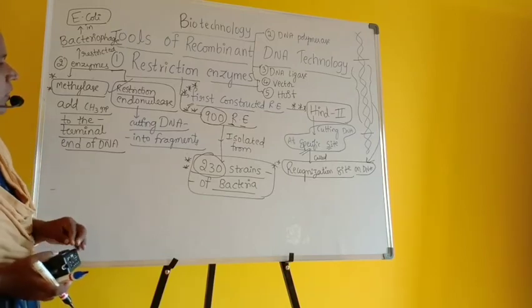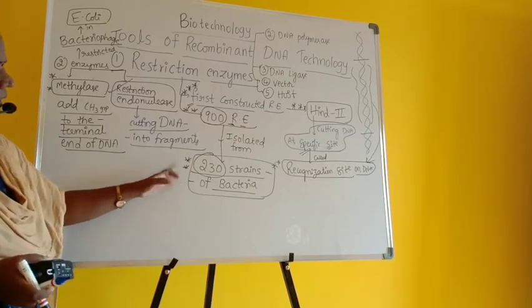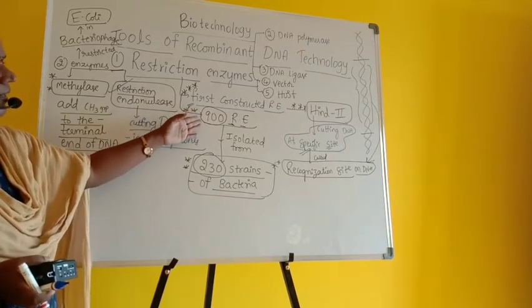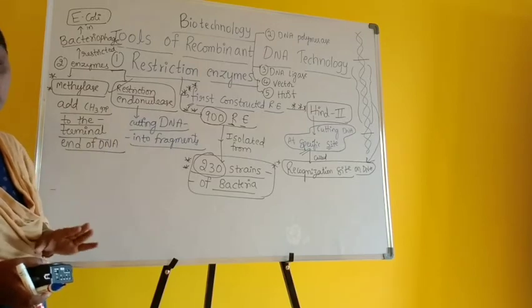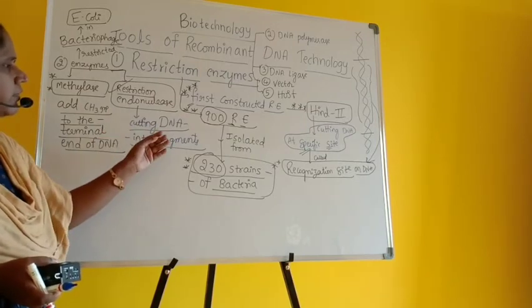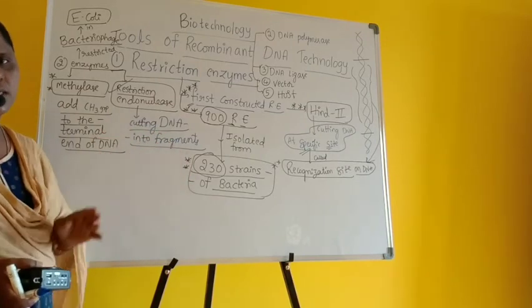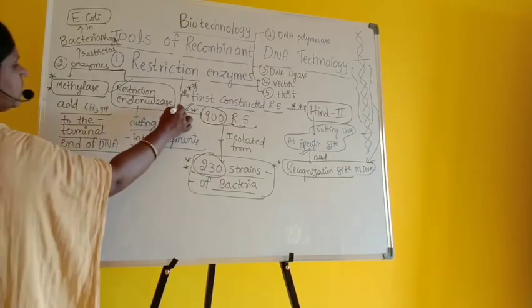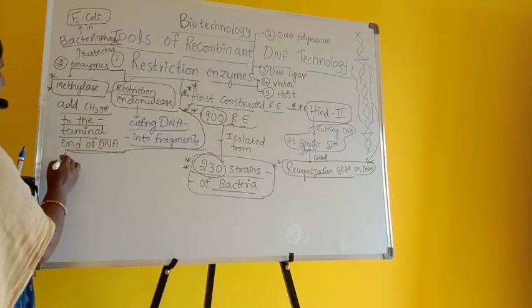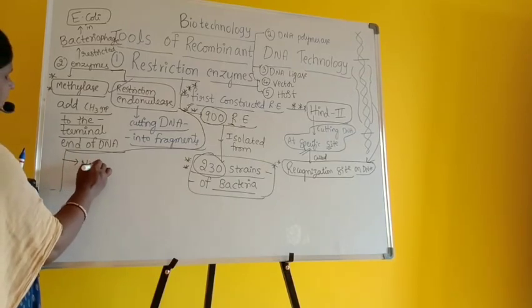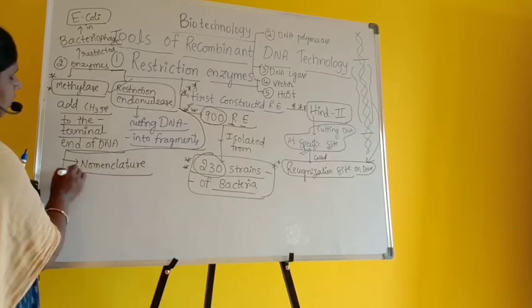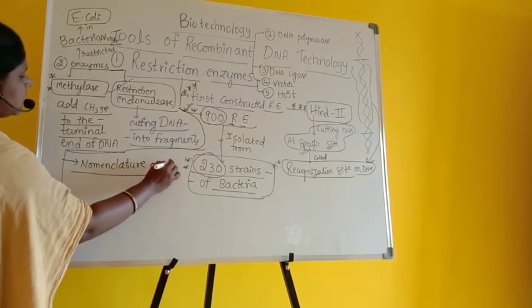Now, once you know 900 restriction enzymes and 230 strains of bacteria, once they discover the restriction enzyme, they have to give a name to that particular restriction enzyme. So next, people have concentrated on the nomenclature of restriction enzymes.